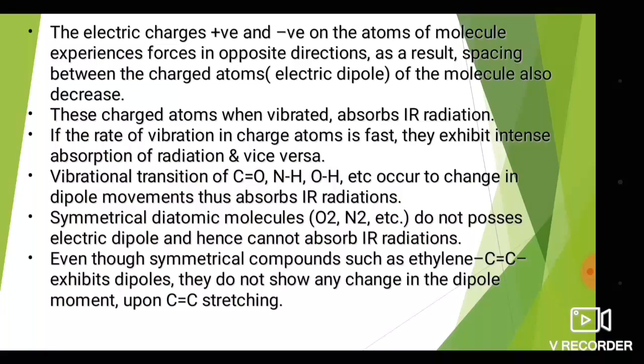The ground state energy increases, and then the molecule or atom starts to vibrate. After starting vibration, there is a net change in the dipole moment, and it absorbs the IR radiation due to the change in the dipole moment. If the rate of vibration in the charged atoms is fast, they exhibit intense absorption of the radiation, and vice versa.